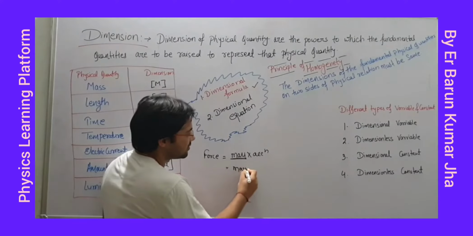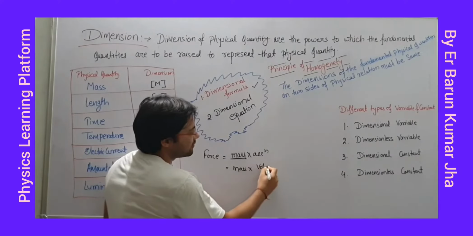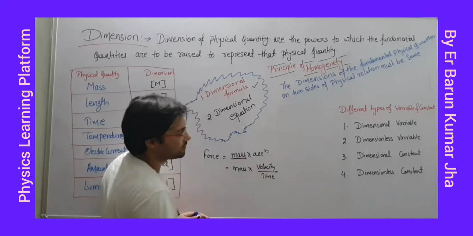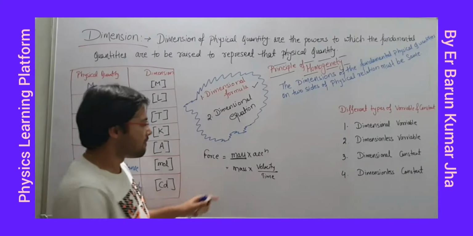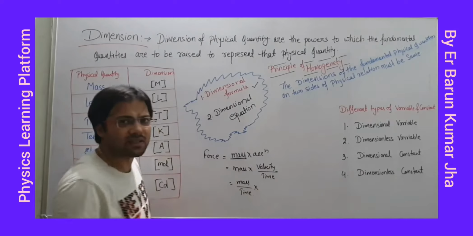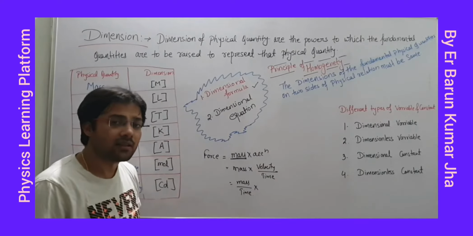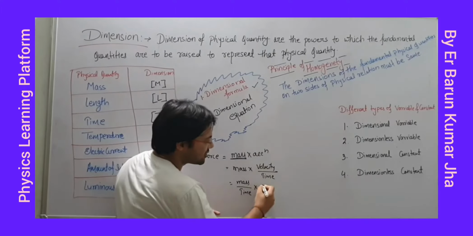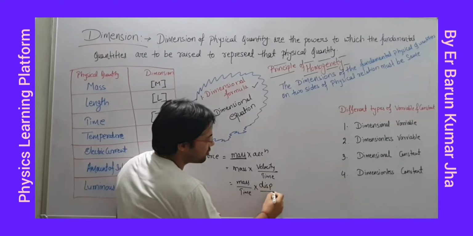Mass into velocity upon time. Right? Now mass is a fundamental physical quantity, time is a fundamental physical quantity. Is velocity a fundamental physical quantity? No. Then velocity again we will write like this: velocity is equal to displacement upon time.